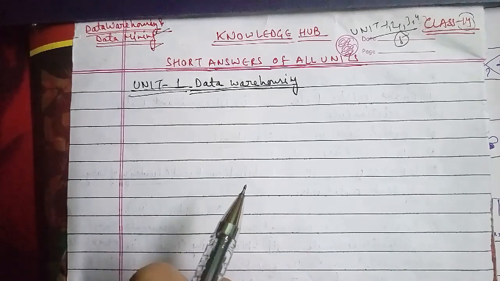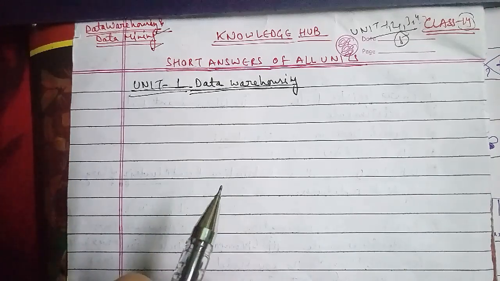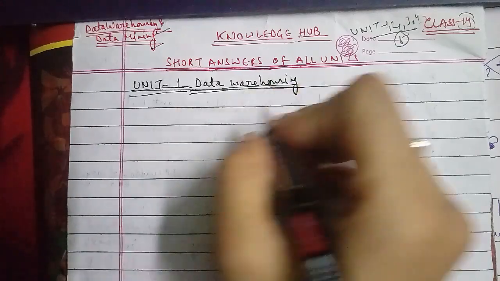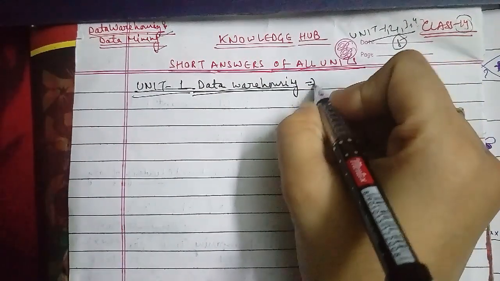In unit 1, the data warehouse, the first topic we'll discuss is the category of memory based questions.